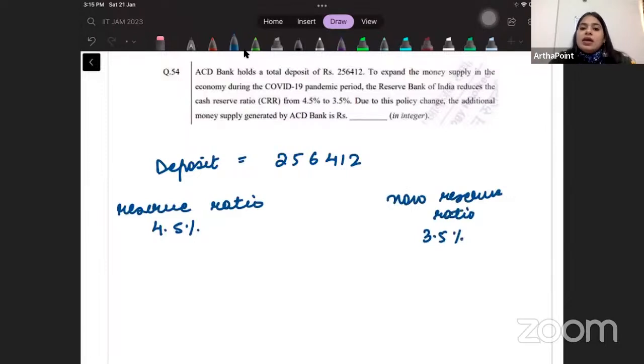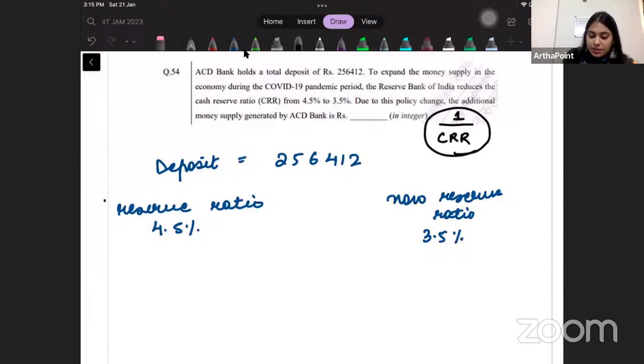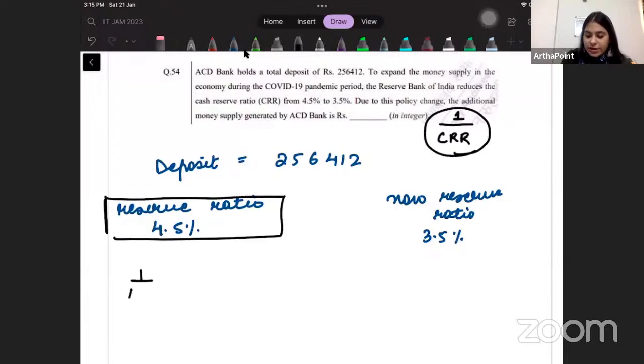Now just think. Whenever you have any deposit with you, that deposit is supposed to grow through the effect of the money multiplier. The money multiplier in the most simple equation can be represented by 1 divided by CRR. This is the money multiplier. So the money multiplier in this case will be 1 divided by 4.5%, so divide by 100. The money multiplier in the other case is going to be 1 divided by 3.5%. This is what my money multiplier is going to be.